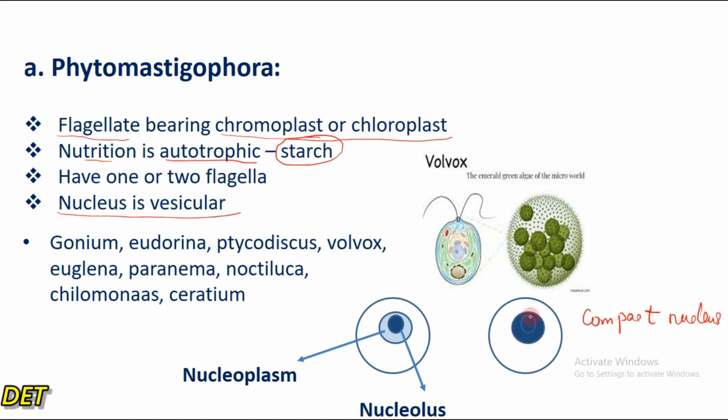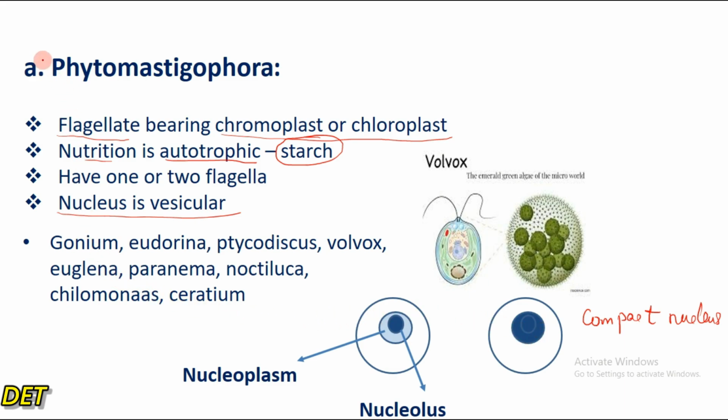Because the chromatin is dense, densely packed together, and so when you view it under the microscope, it is darkly stained. If you view this vesicular nucleus under the microscope, it is clear or hollow, right? The chromatin materials are loosely packed together, whereas in a compact nucleus, the chromatin materials are densely packed together.